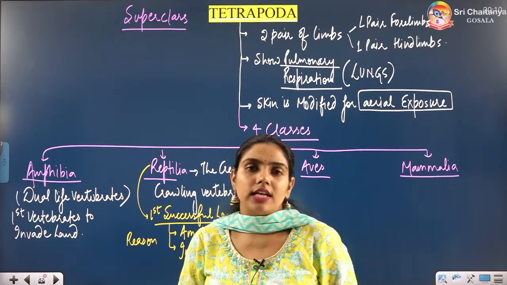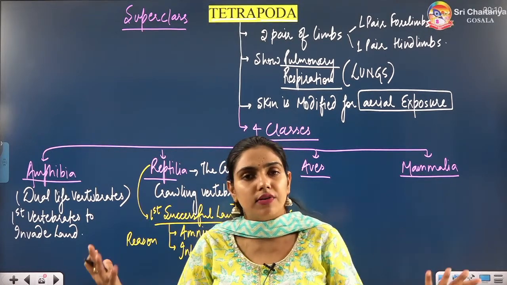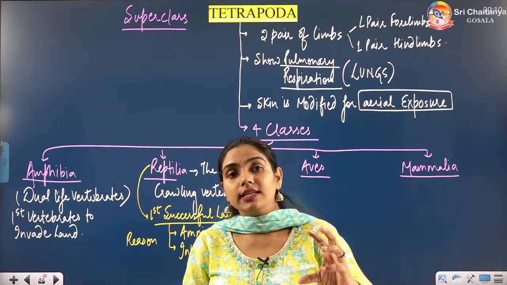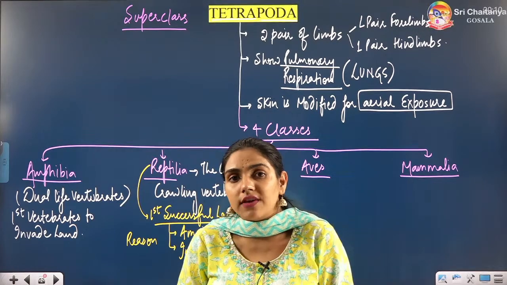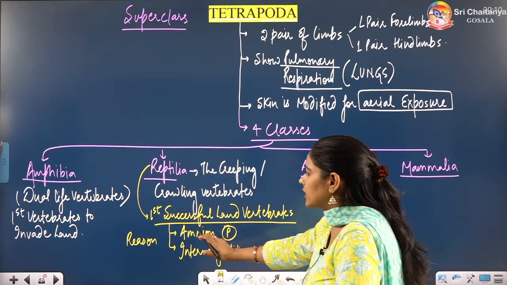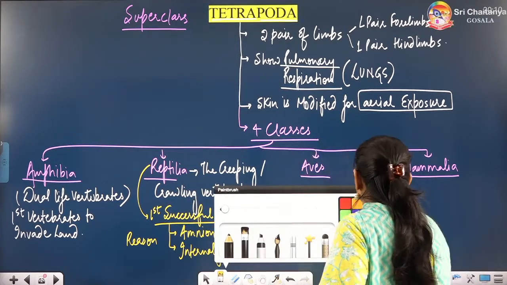So the chances of survival are not that much, because in the external medium so many different animals are there and they can feed upon that structure, right? So internal fertilization is more safe than external fertilization. So due to internal fertilization and due to amnion, reptiles are the first successful land vertebrates.